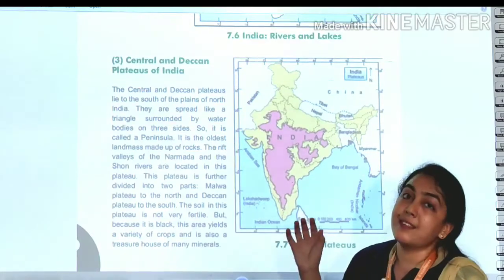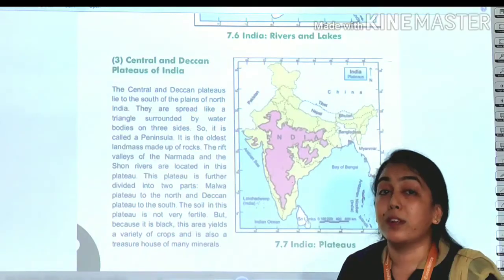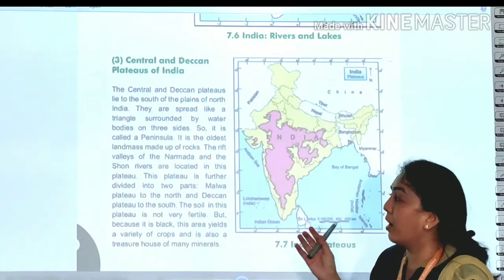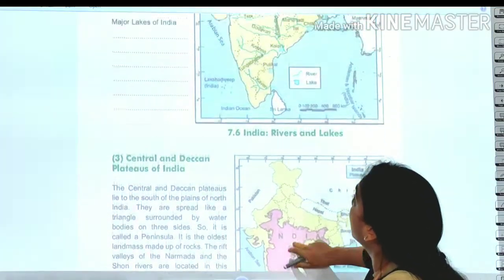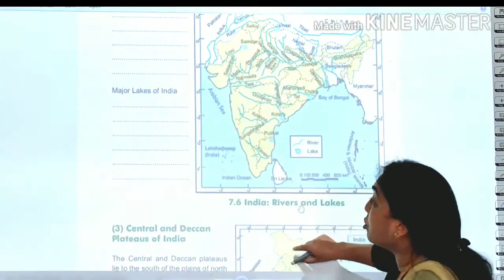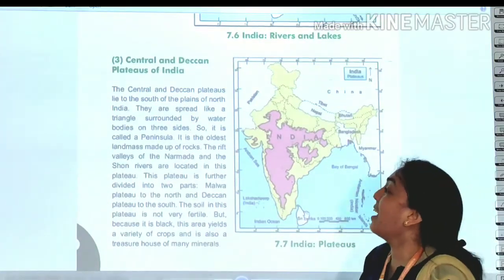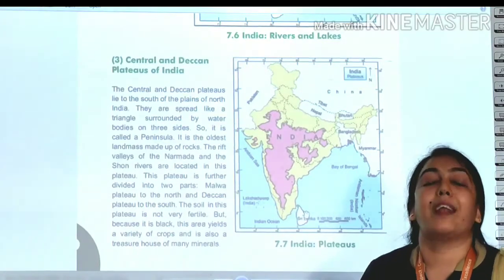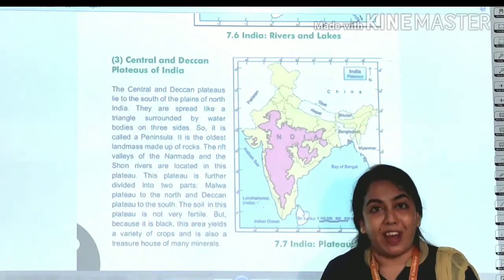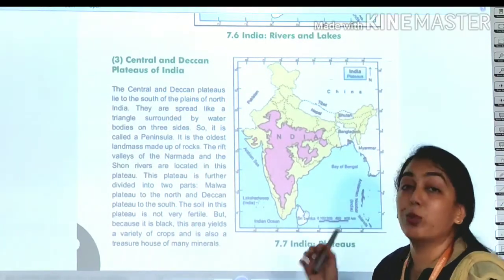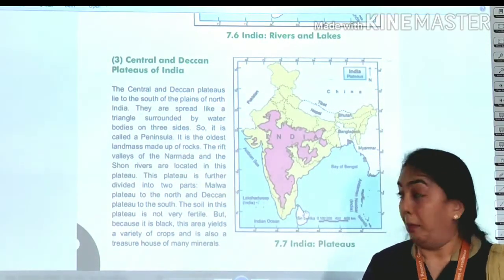It is the oldest landmass of rock. The rock landform here is the oldest. Here you can see the river Narmada and Son. If you look clearly, you can find the Narmada river, and the Son river is not given, but yes, it is there in these plateaus, and they have made rift valleys, and between the mountains a river is passing through. A kind of valley has been formed here. That is why it looks very beautiful, and these plateaus give a very scenic view.